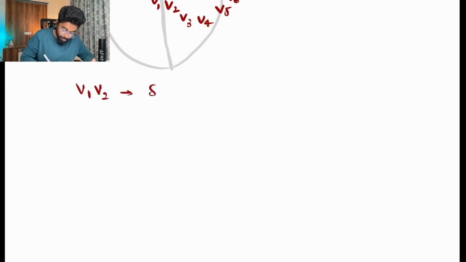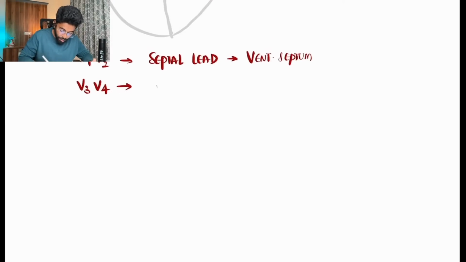And now, what are these chest leads actually representing? So V1 and V2 will be the septal leads, which are looking at the interventricular septum. The same way, V3 and V4 are anterior leads, which are looking at the anterior chest wall, the anterior part of the heart.